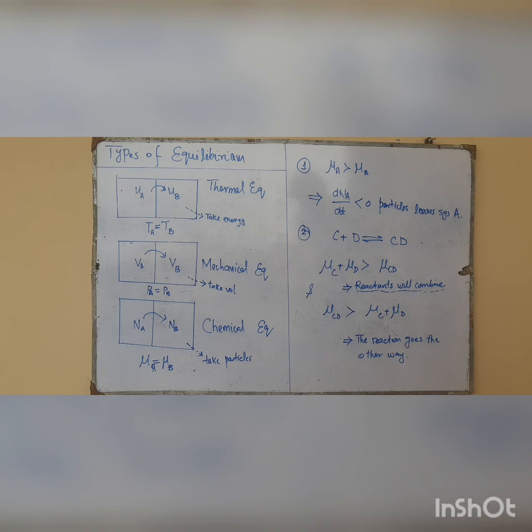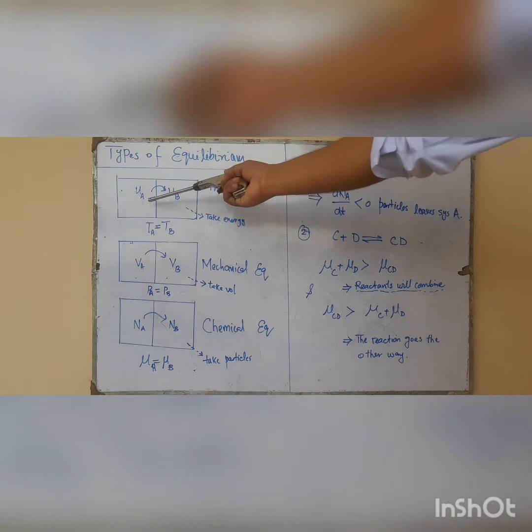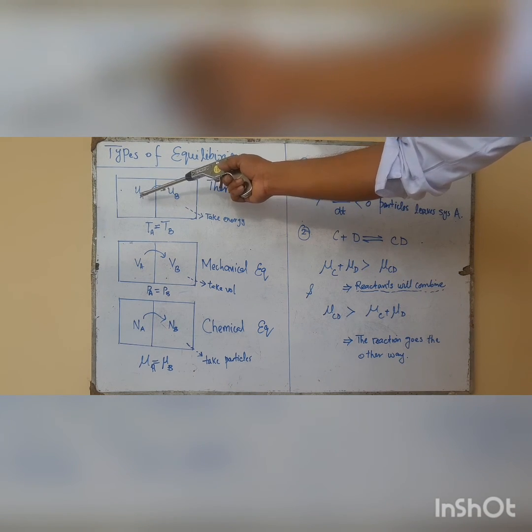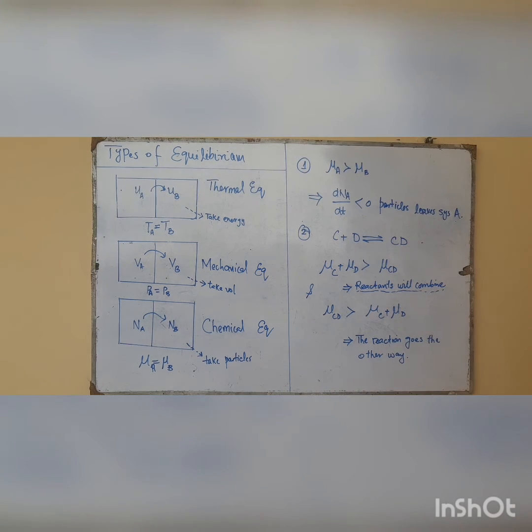And then we recalled the conditions for different types of equilibrium. For thermal equilibrium, if there are two subsystems A and B which are not in thermal equilibrium, then the energy will flow from the system at higher temperature to the one at lower temperature, and this will continue until the temperature of both compartments becomes equal. This is the condition for thermal equilibrium.